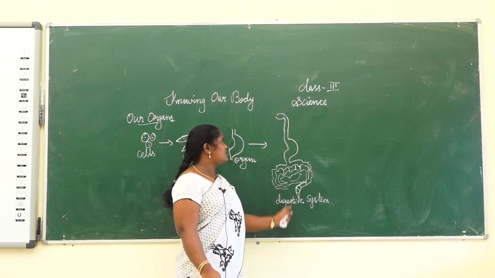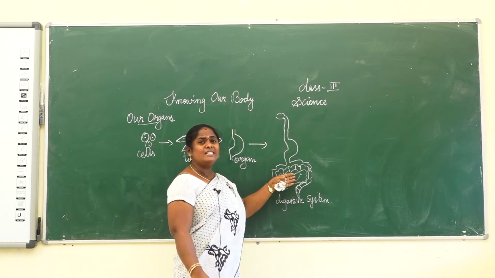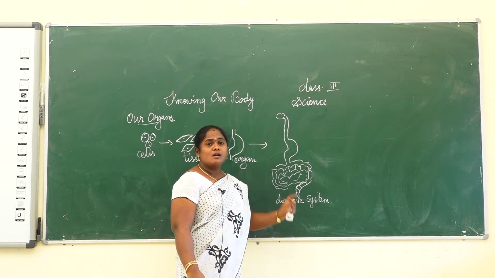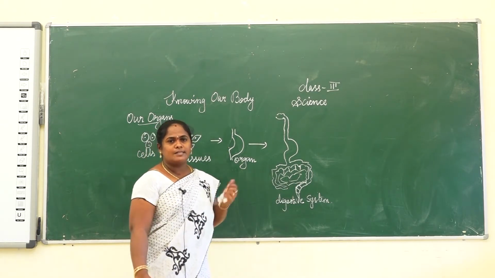This is our digestive system: mouth, food pipe, stomach, and then intestines. These organs are joined together and work as an organ system. Okay, can you understand? This is our organ systems.